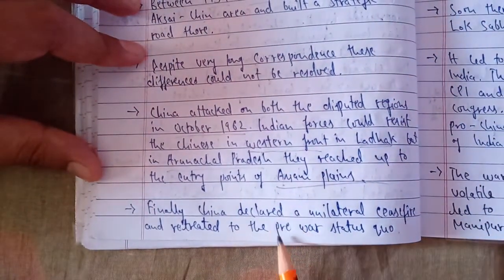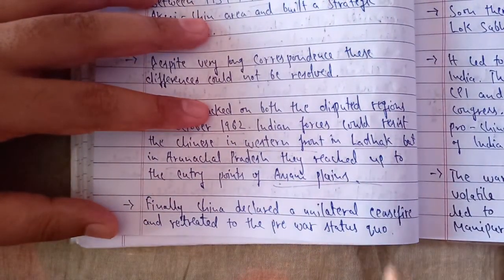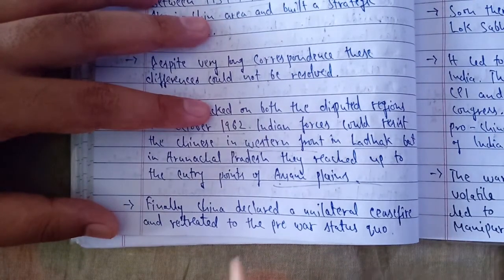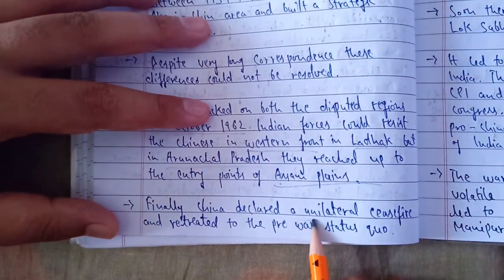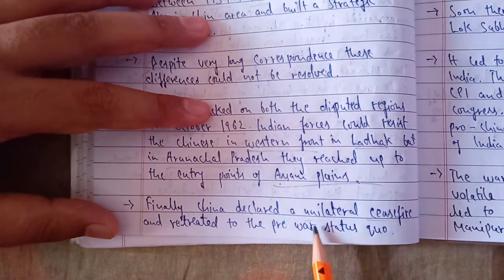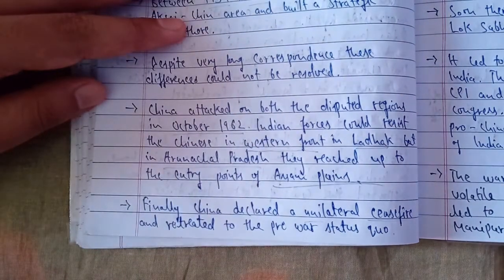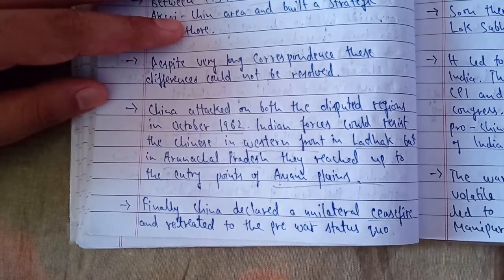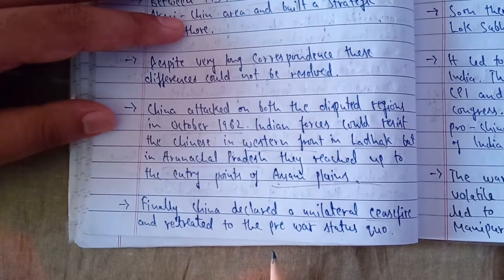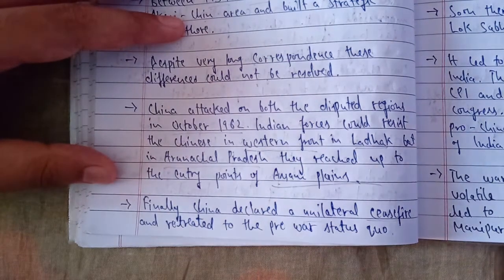So finally, China declared a unilateral ceasefire and retreated to the pre-war status quo. After a few weeks, China itself decided to stop the war, because the motive of this war was fulfilled. They wanted to show their power and show that this disputed region belonged to them. When the aim of the war was over, they retreated to the previous location next to the borders of India and China.